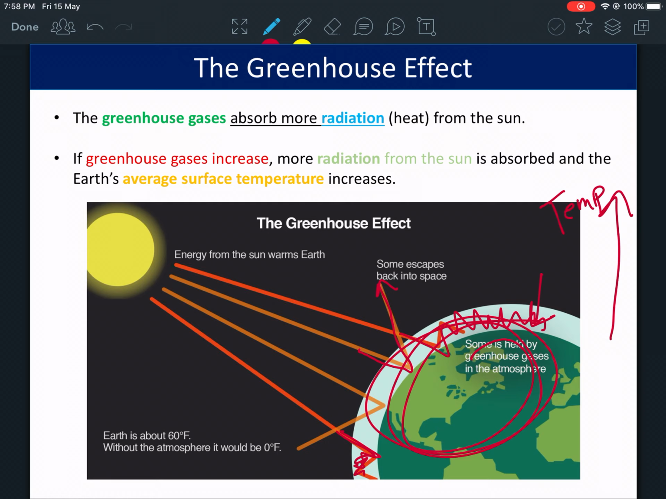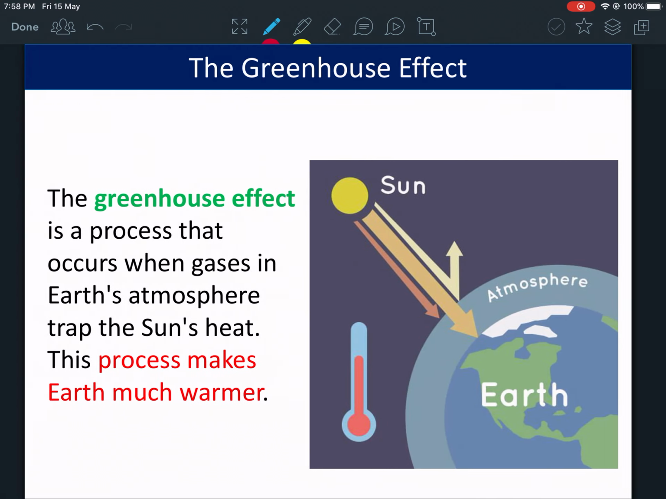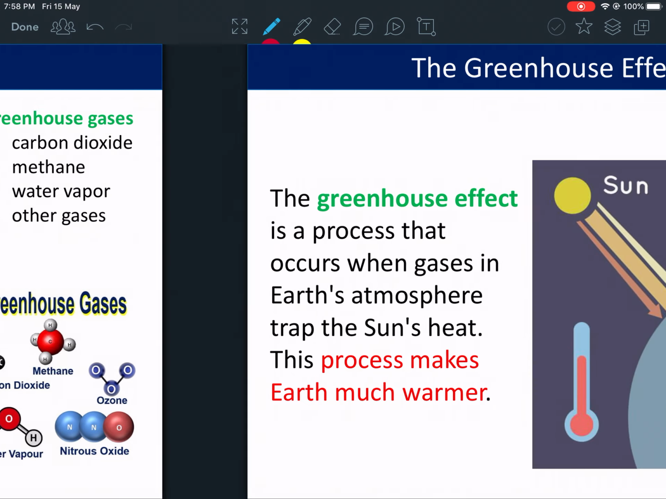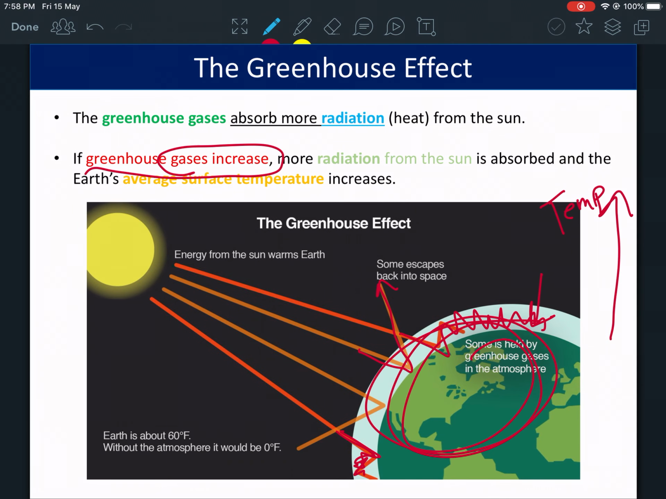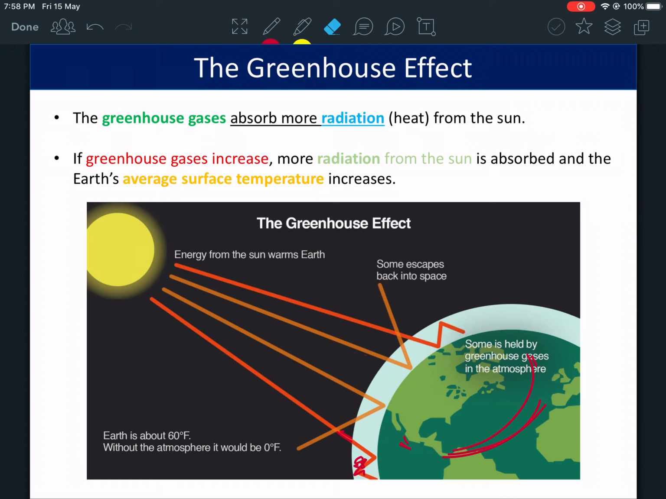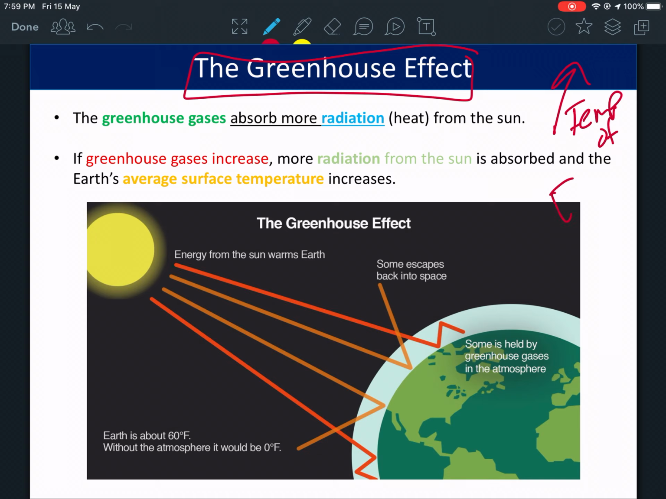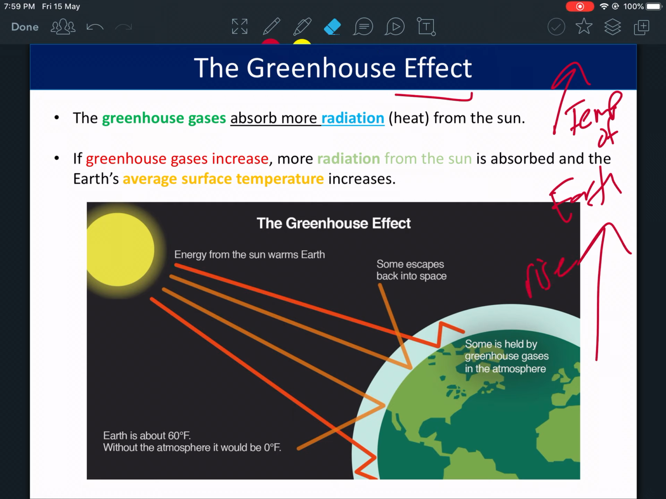So if greenhouse gases increase, if we as humans put more greenhouse gases, then more of the sun's heat is trapped inside the earth, and the average temperature of the earth will rise. That's why we had to understand at the beginning of the lesson what global temperature means. It's the temperature of all the earth. Why do we need to understand this? Because we have to know that the greenhouse gas effect is causing the temperature of all the earth to rise, to become hotter.